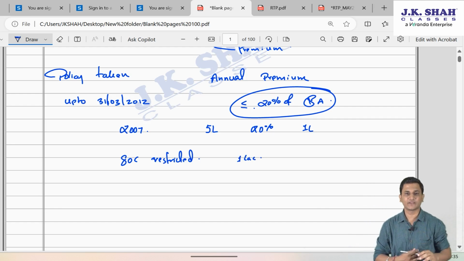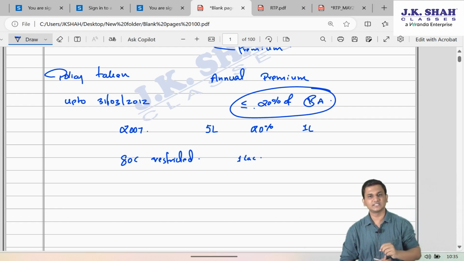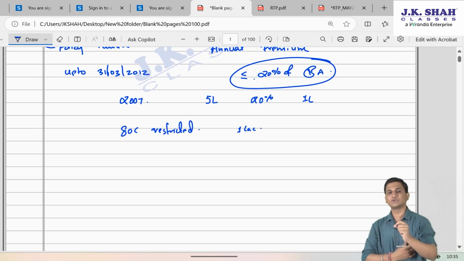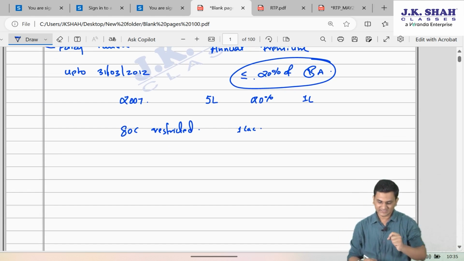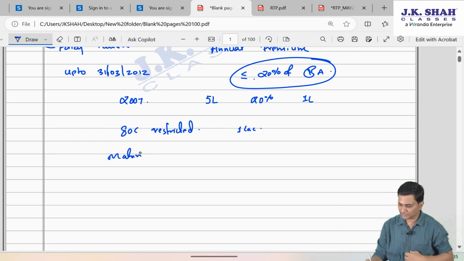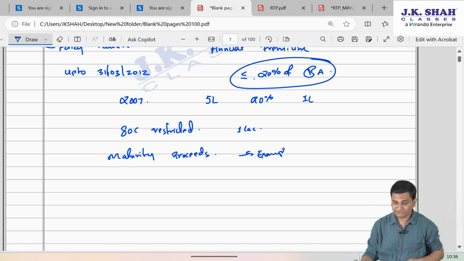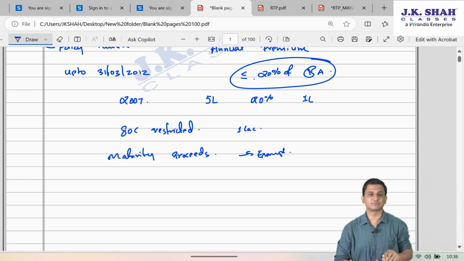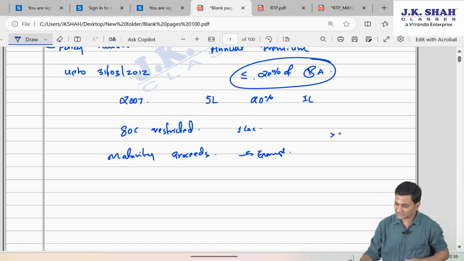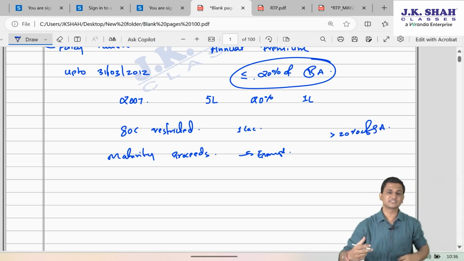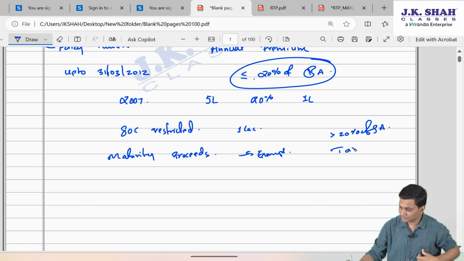This consequence is still fine, but the other consequence is serious. If your premium would have been less than equal to 20% of sum assured, then whatever maturity proceeds you get from this policy become fully exempt. But if the premium is greater than 20% of sum assured, then the maturity proceeds, or whatever sum of money you receive from this policy in future, become taxable.